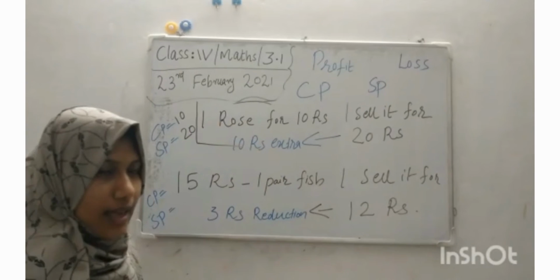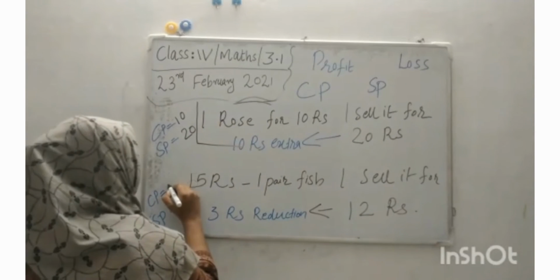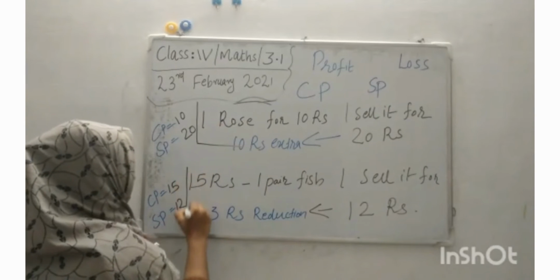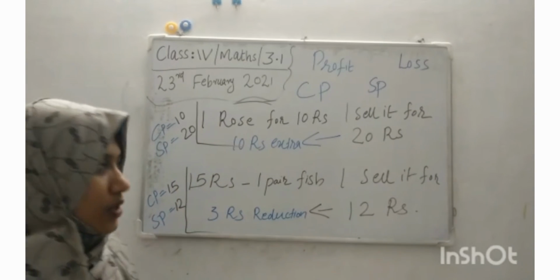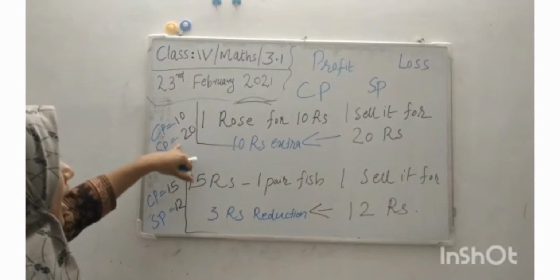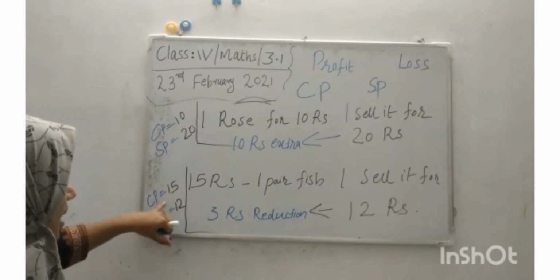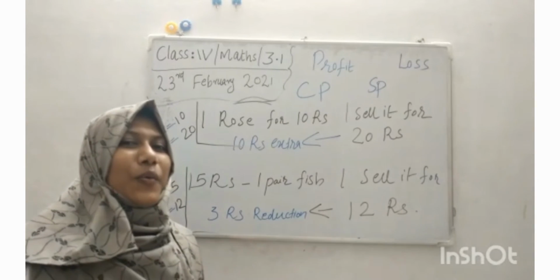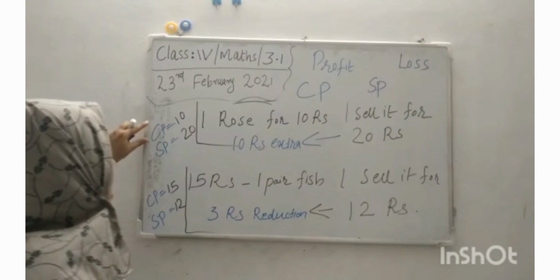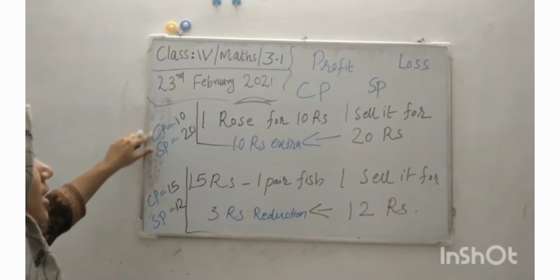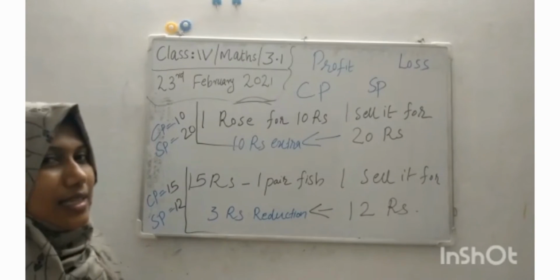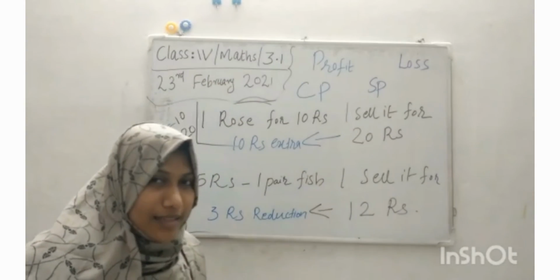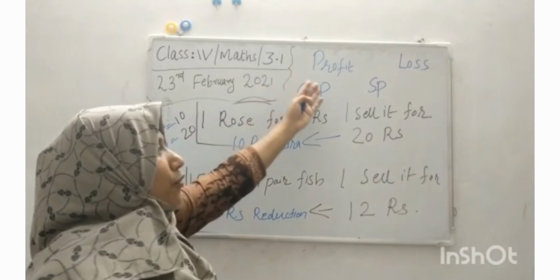In the second case, CP is 15 rupees and SP is 12. Can you say any relation? Very good. In the first case, CP is less than SP. When the selling price is greater, we get profit.